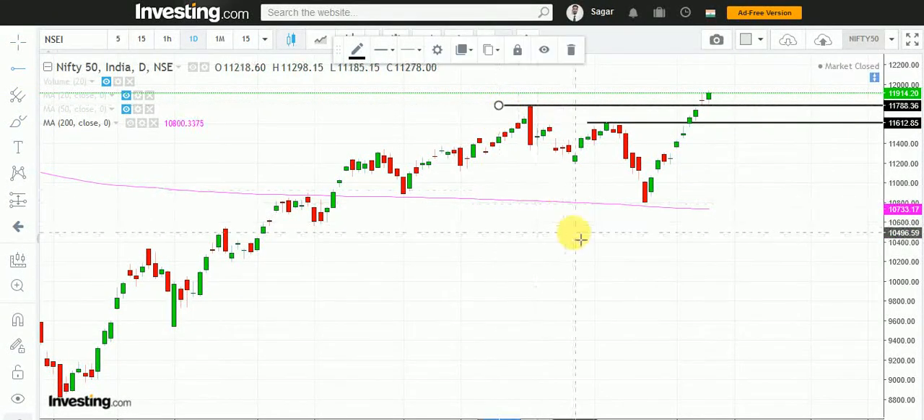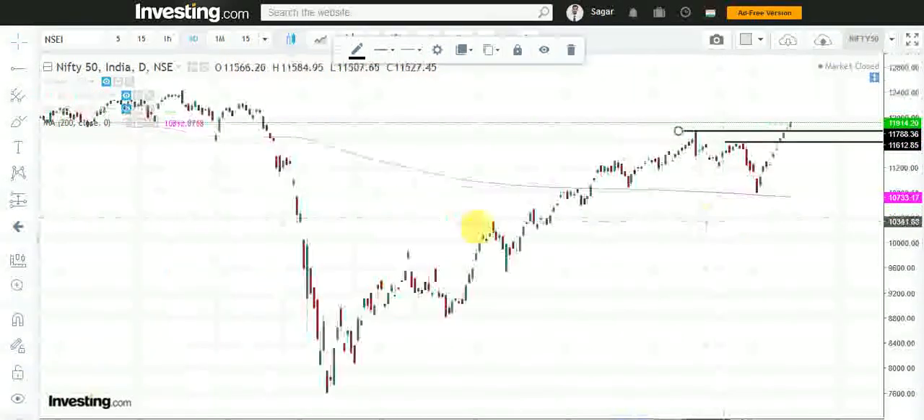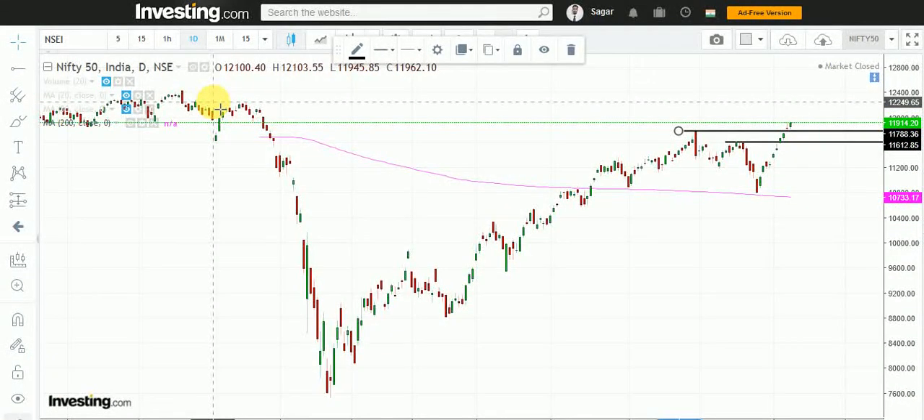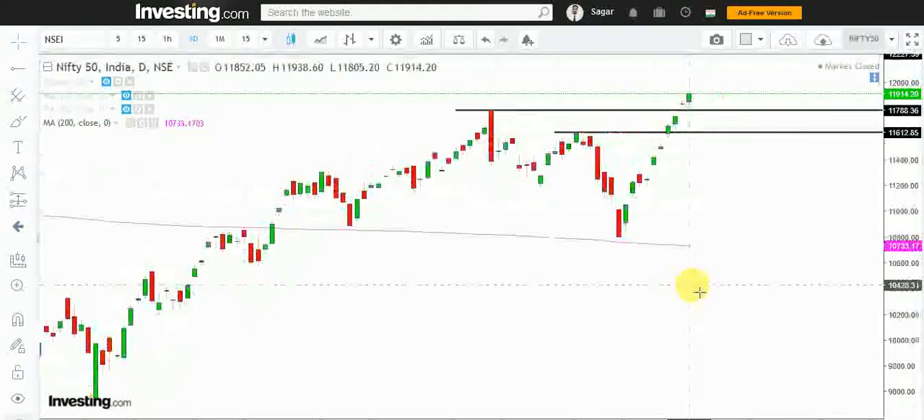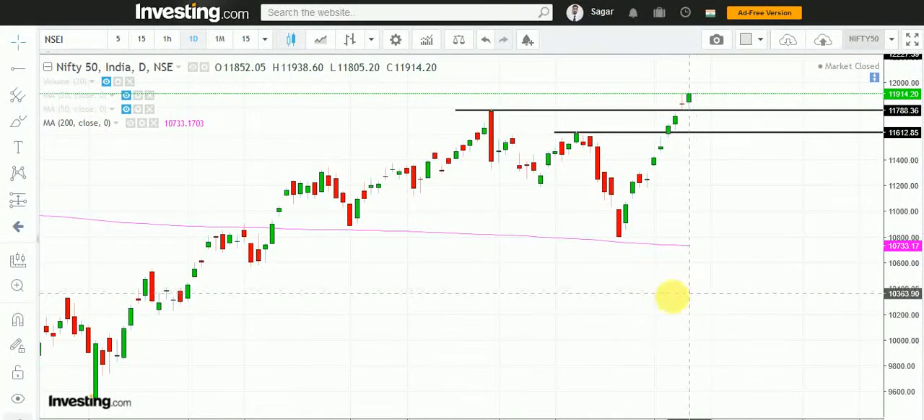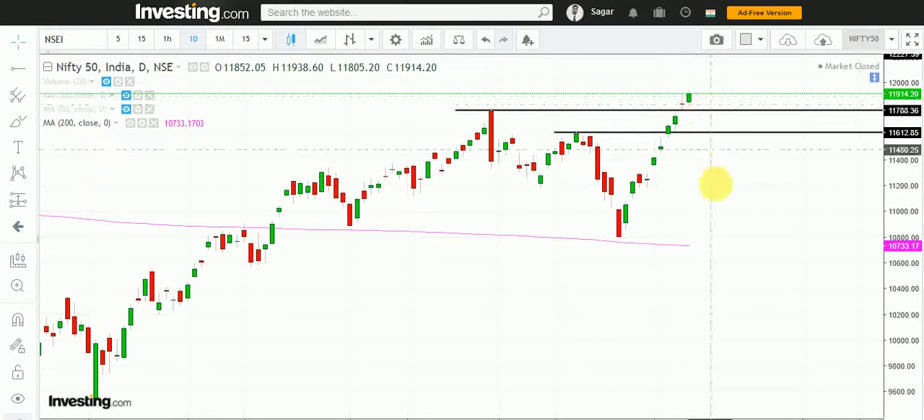So now these two resistances are supports, and if you see, the next resistance is around here, 12,250. But I think this rally has happened, so I am expecting a correction. Okay, so this is the daily chart.